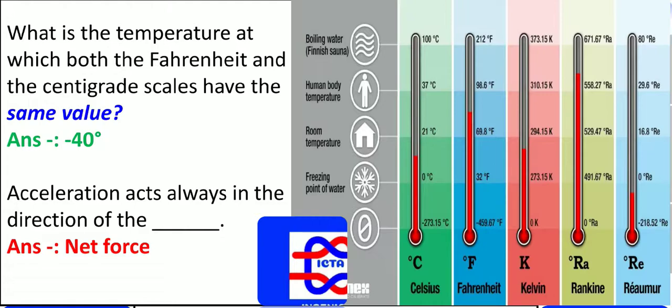If you put the value of C equal to minus 40, you will get the value of F as minus 40. You can see we have various scales: Celsius, Fahrenheit, Kelvin, Rankine and Reaumur. You can directly compare that 0 degree centigrade is equal to 32 Fahrenheit, 273.15 Kelvin. So these are all you have to remember. Please go through the readings we have.